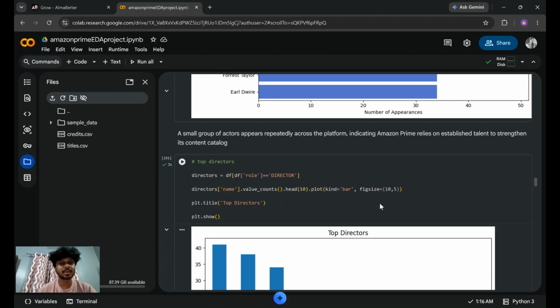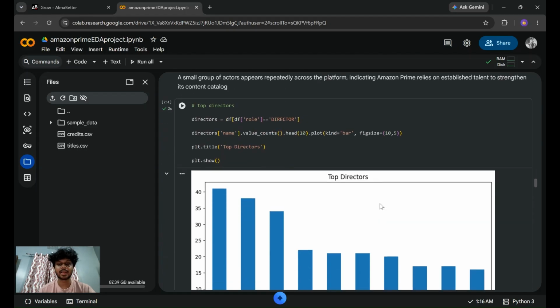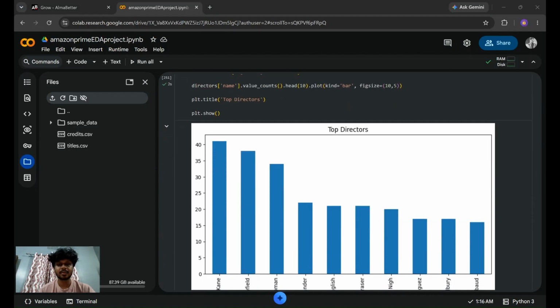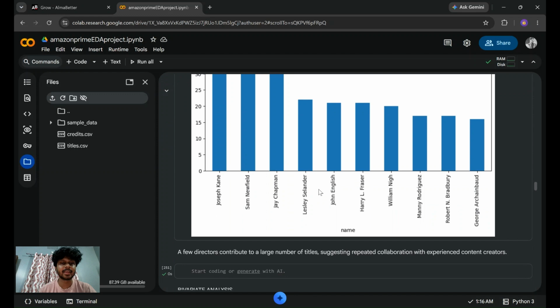And my next visualization is the top directors. This visualization is based on the number of titles, like which director has the highest total number of movies or shows. And in this, Joseph Kane is leading.